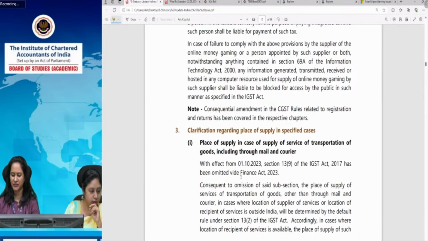So the implication is that now it will be governed by the default rule, Section 13(2) of the IGST Act, which says that the place of supply would be the location of the recipient, and in case the location of the recipient is not available, then the place of supply would be the location of the supplier. The same will prevail in case of supply of transportation of goods through mail and courier. Specific entry 13(9) has been omitted, and Section 13(2) would be applicable.